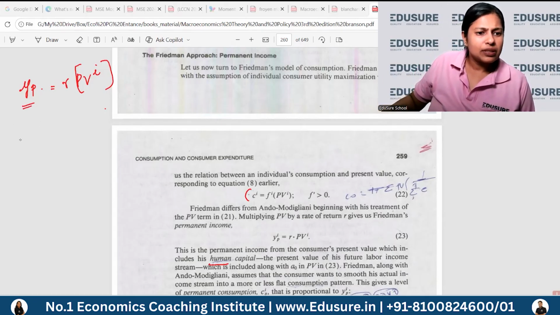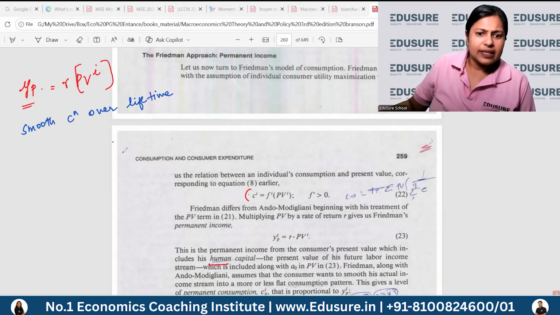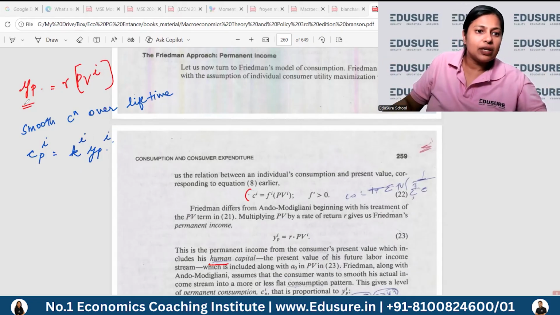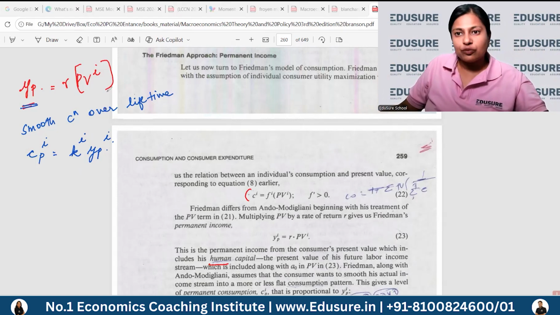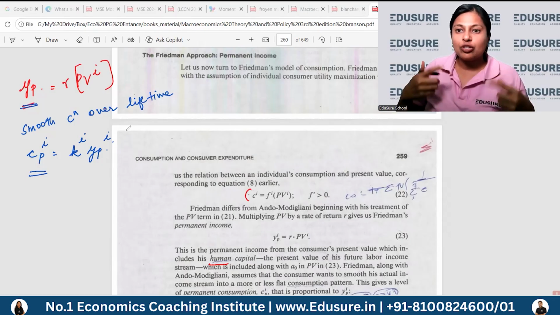The other is that both said that an individual would like to have smooth consumption over his lifetime. Where Modigliani tried to find the present value of lifetime consumption, Friedman said that smooth consumption would mean there is a permanent level of consumption, which is a fraction K of the permanent level of income for an ith individual or a group of individuals. So he said let's define a permanent income, which is a certain return over its present value, and a permanent consumption, which is a fraction of your permanent income. Permanent income is the income that you can expect to get year on year.